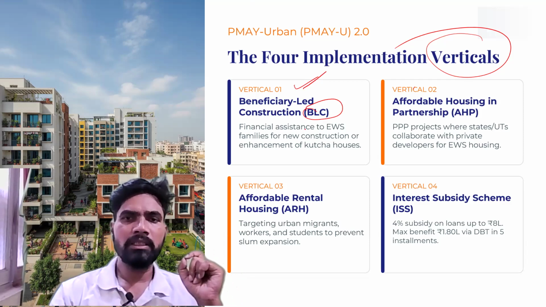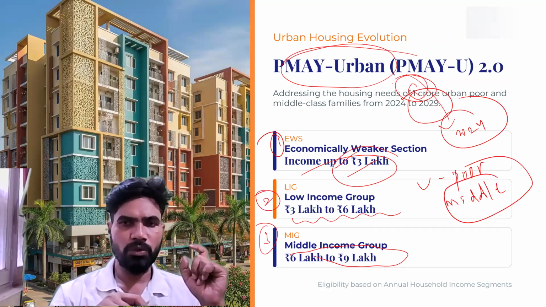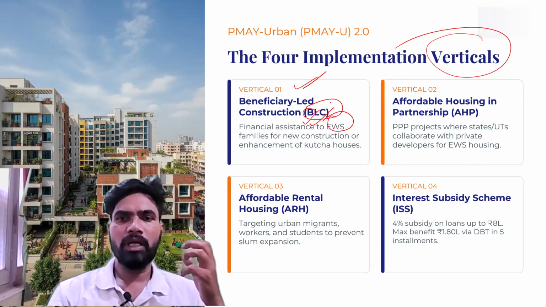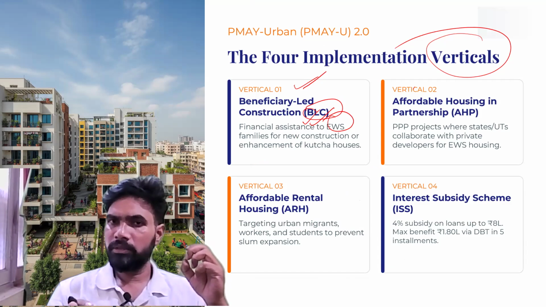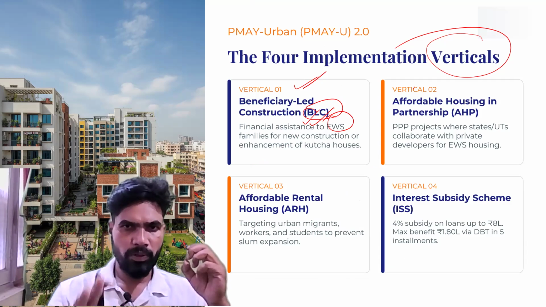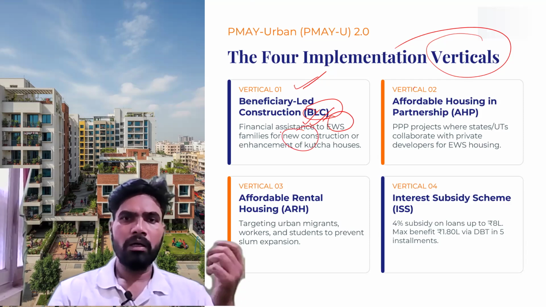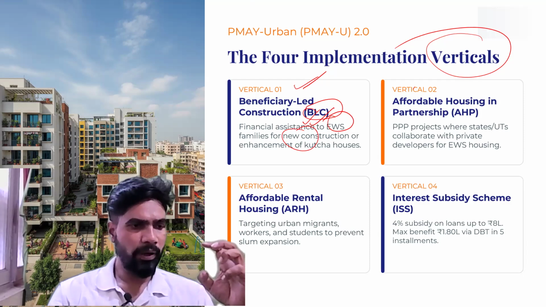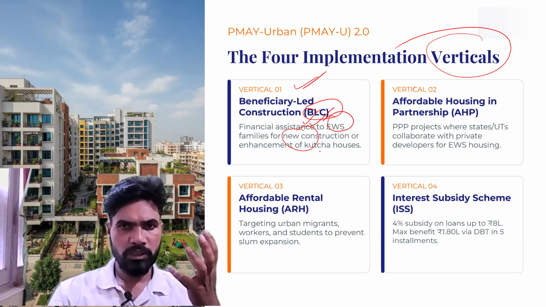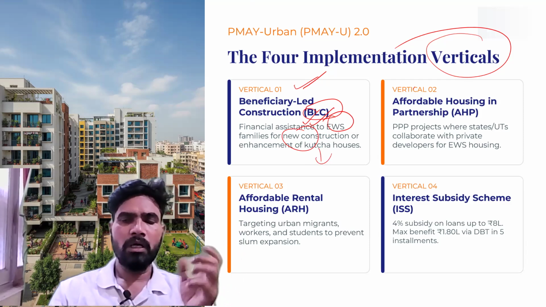So the financial assistance is for the economically weaker section groups. Financial assistance to these families will be provided for constructing a new house, or for the enhancement of the existing house, whether that house is a kacha house, pakka house, or semi-pakka house.